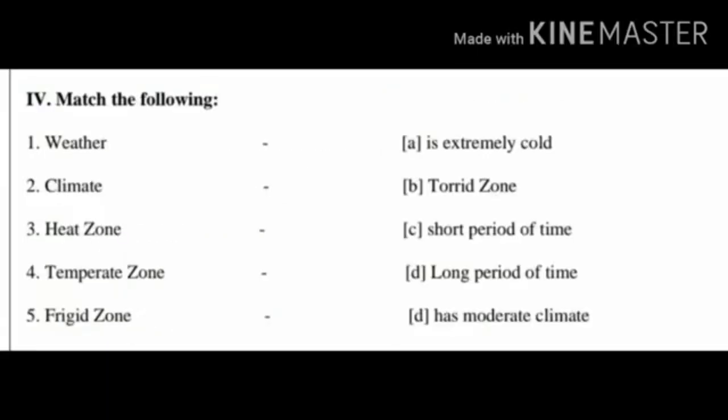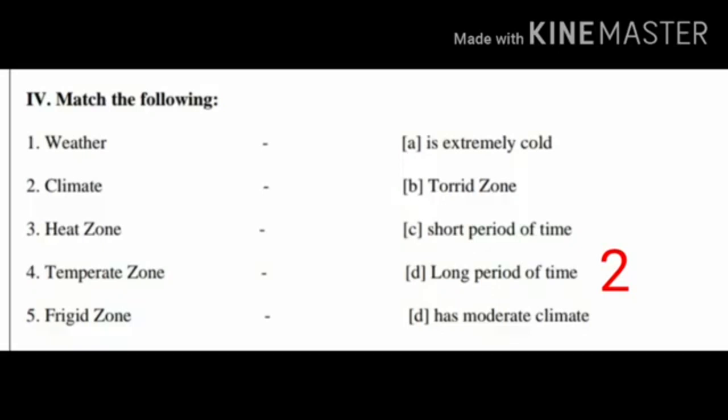Children, next Roman, fourth Roman, match the following. See, there are 2 columns. One is question part and another one is answer part. You see, children, first question, weather. What is the answer? Yes, option C, short period of time. See, weather is the short period of time. Then second question, climate. What is the answer, children? Yes, the answer is option D, long period of time. Children, climate is long period of time.